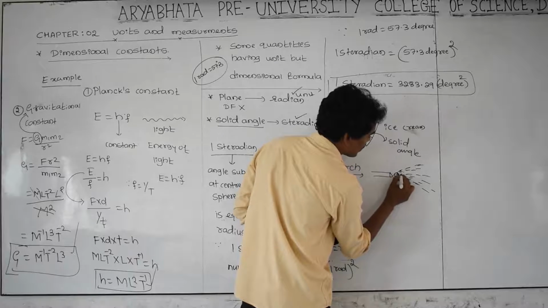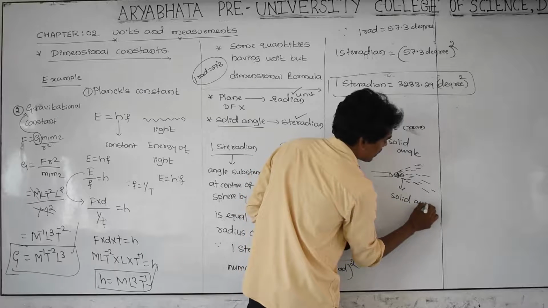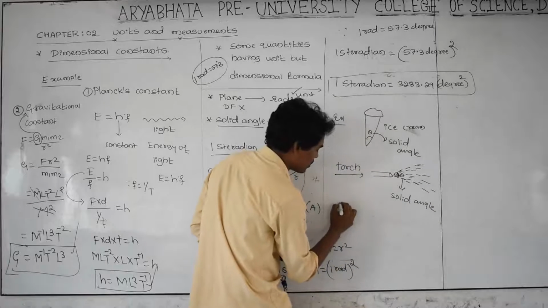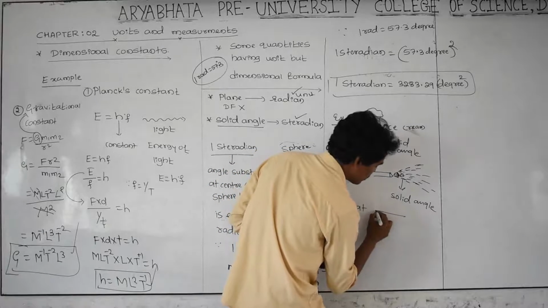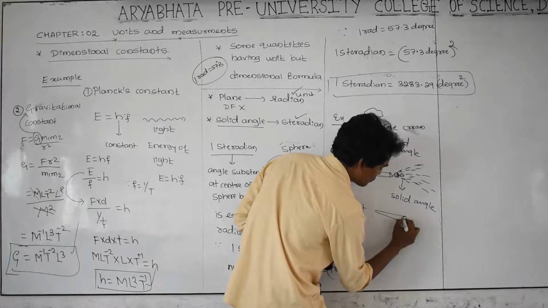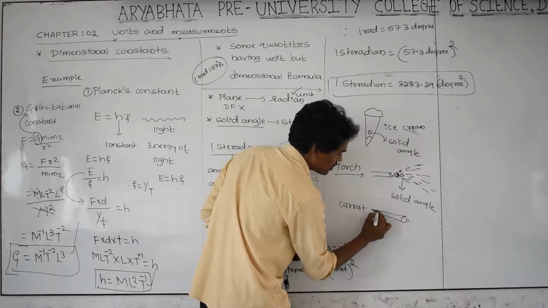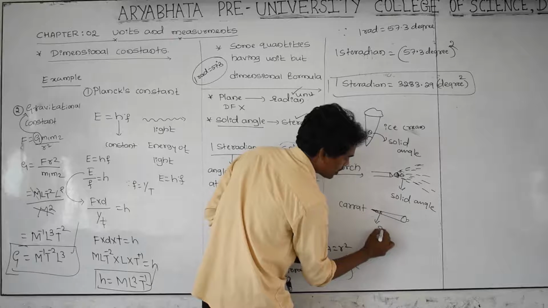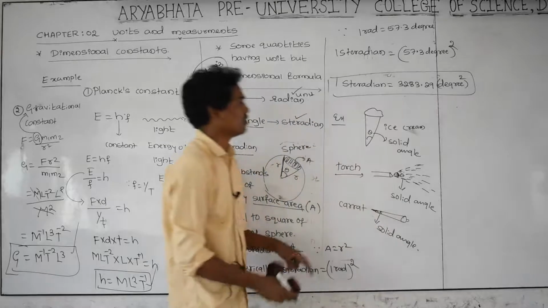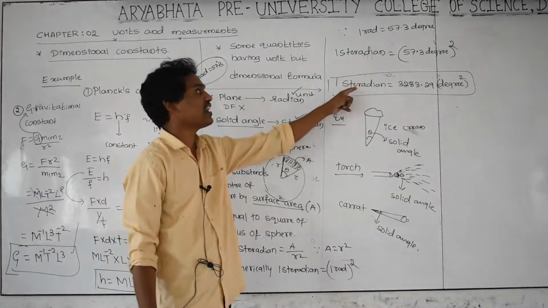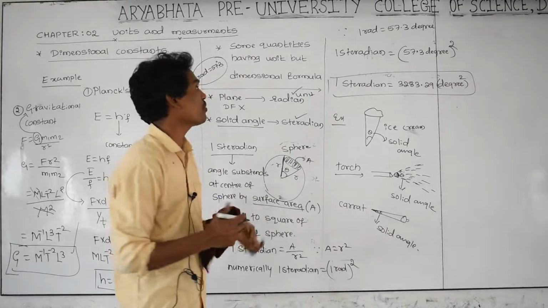This angle is called a solid angle. Another example is a carrot. This angle theta is called a solid angle. And the solid angle has the unit steradian, but not a dimensional formula.